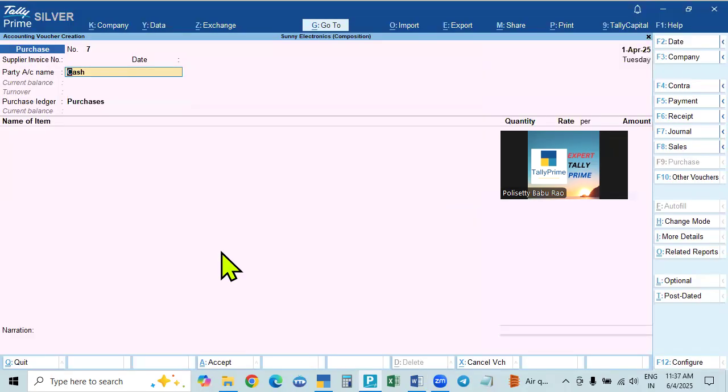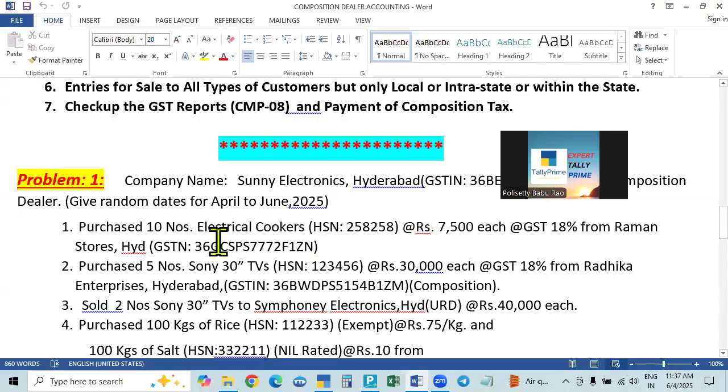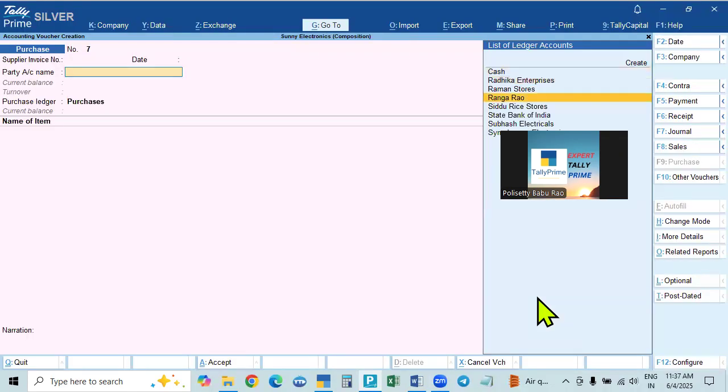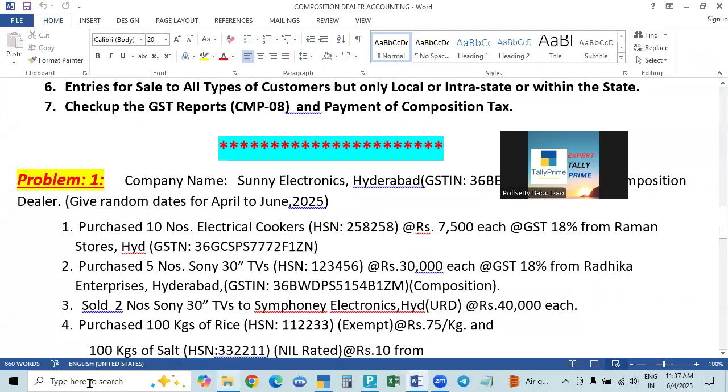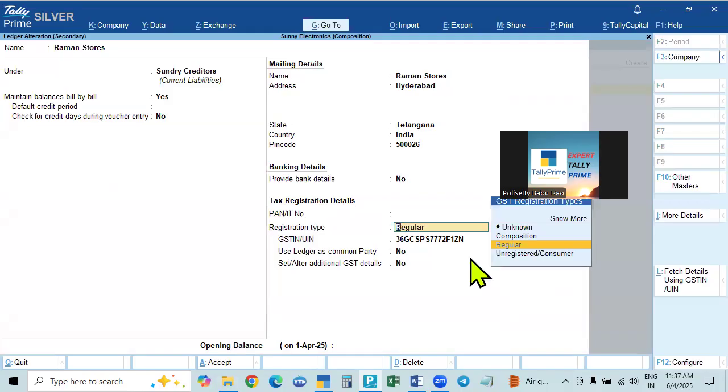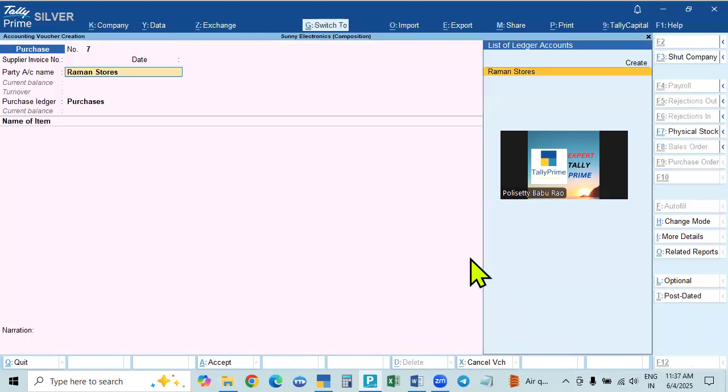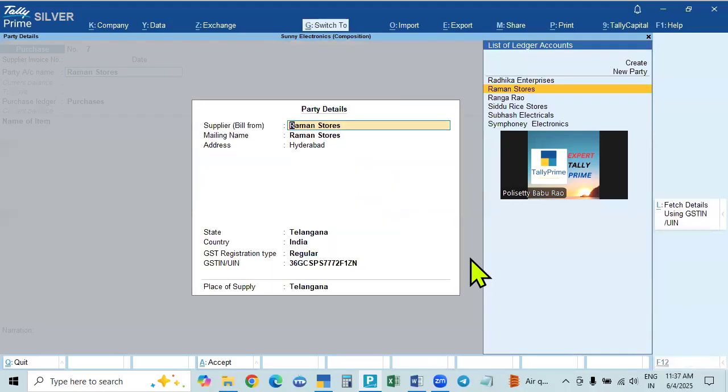Okay, so now for the purchase, we have to create Raman Stores. See, I already created Raman Stores. How to create? It is the same here. Under Sundry Creditors, bill-wise details, the address and everything is given. It is called a regular dealer, and this GST number I copied and accepted. So created, accept, party details, accept.